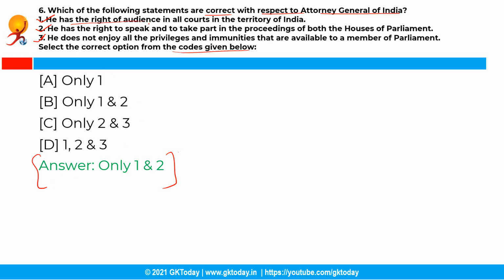See, the Attorney General of India has the right of audience in all courts in the territory of India and he also has the right to speak and to take part in the proceedings of both the houses of parliament. And he enjoys all the privileges and immunities that are available to a member of parliament in India.